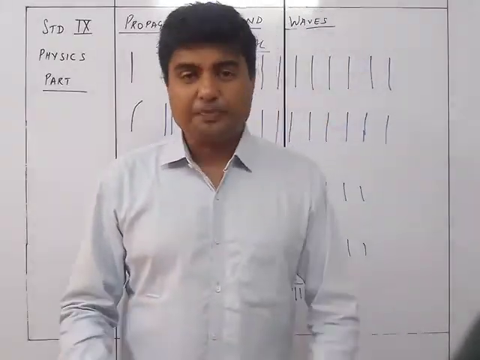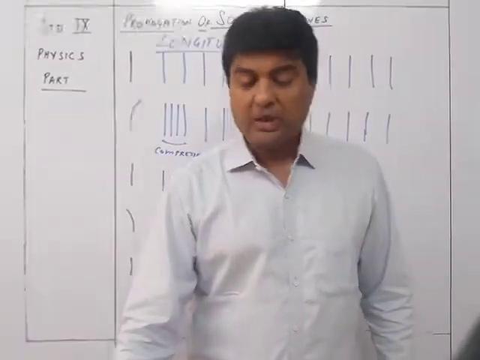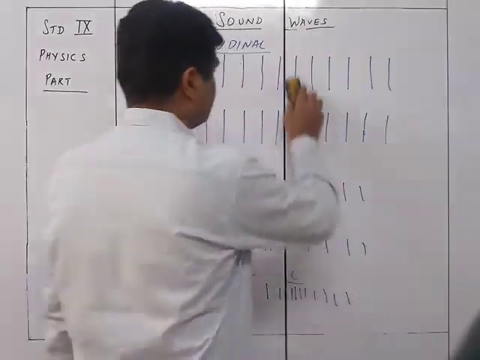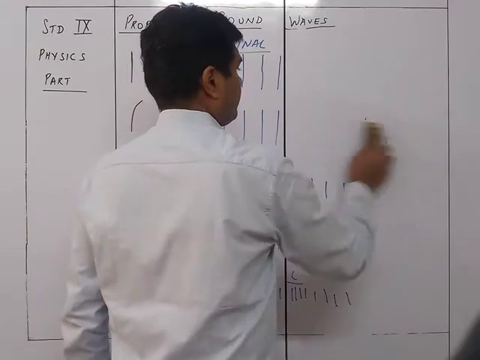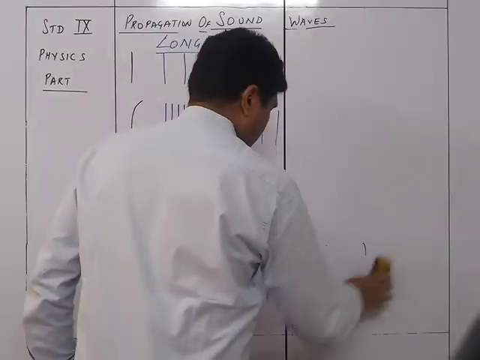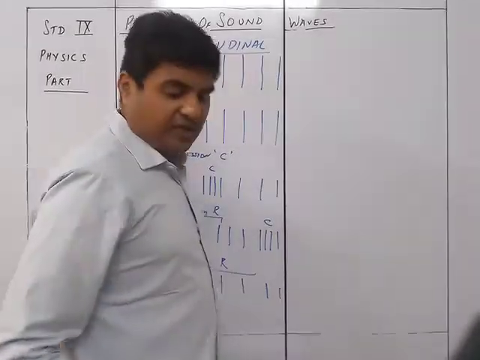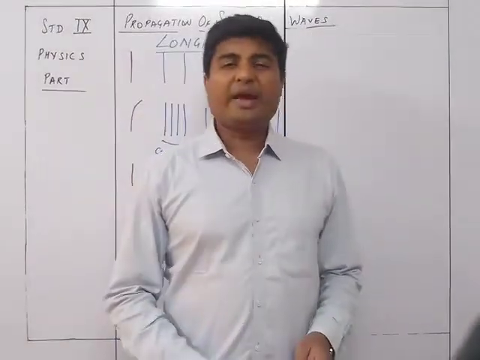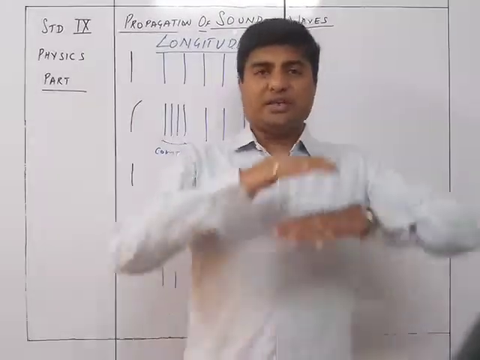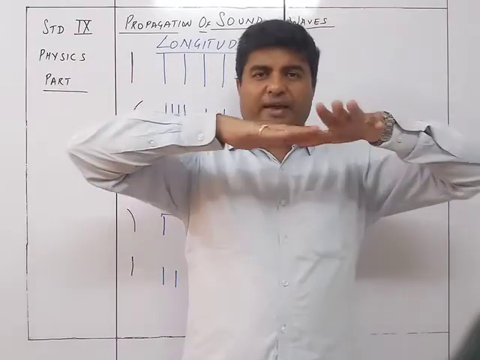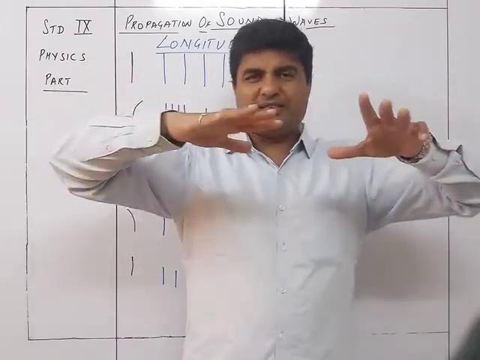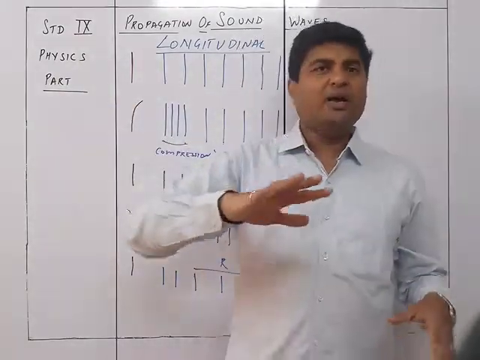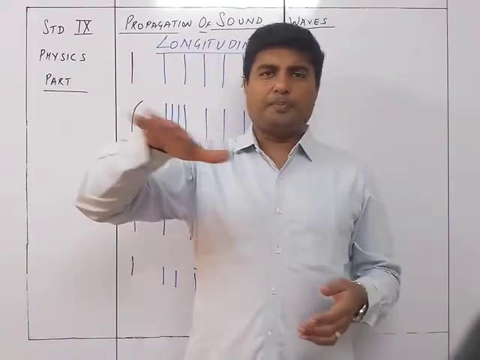Now we see the next part, that is, how the wave travels on the surface of a medium. So I'll just erase this much. Whenever it is on the surface of a medium, we can easily compare it to the surface of water. Suppose we take steady water, like a lake in which the water does not have any ripples at all.